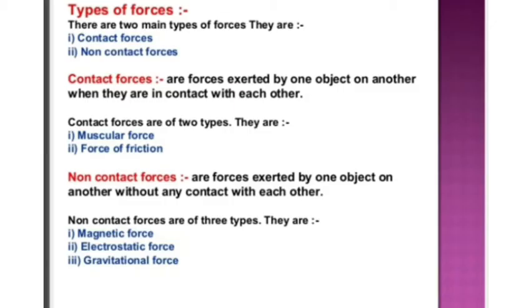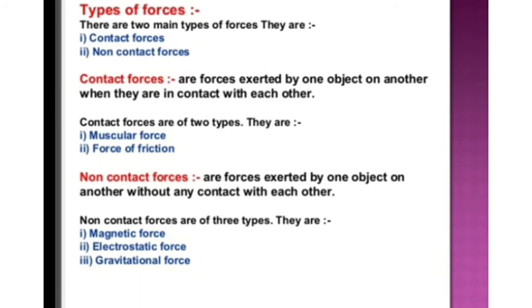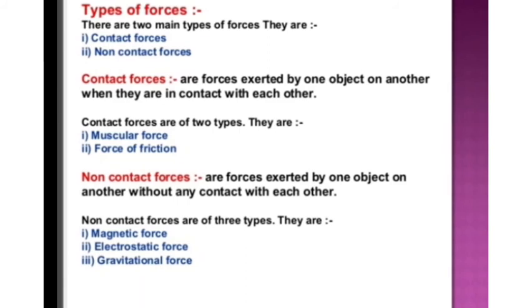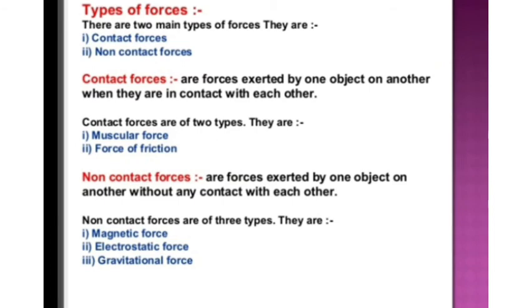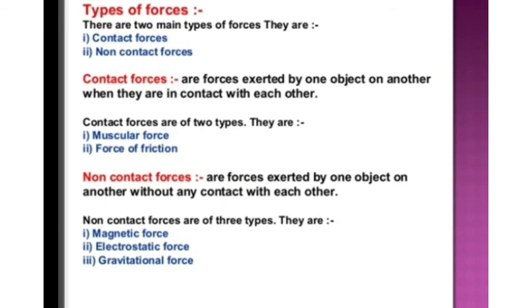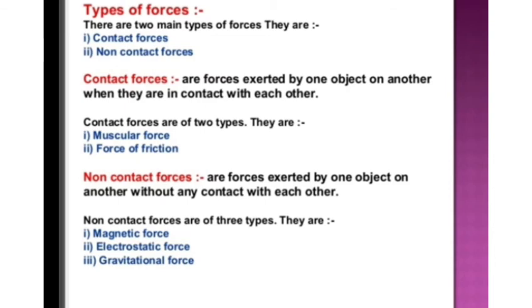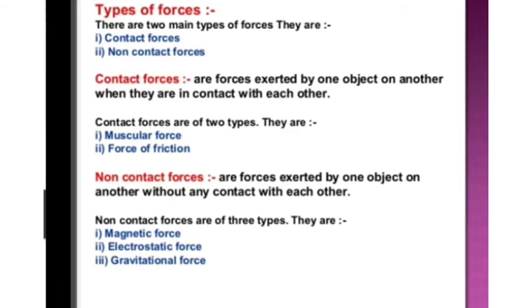Next we will see types of forces. There are two main types of forces. First one is contact force, second one is non-contact force. What is contact force? Forces exerted by one object on another when they are in contact with each other are called contact forces. There are two types of contact forces. One is muscular force, another one is force of friction.